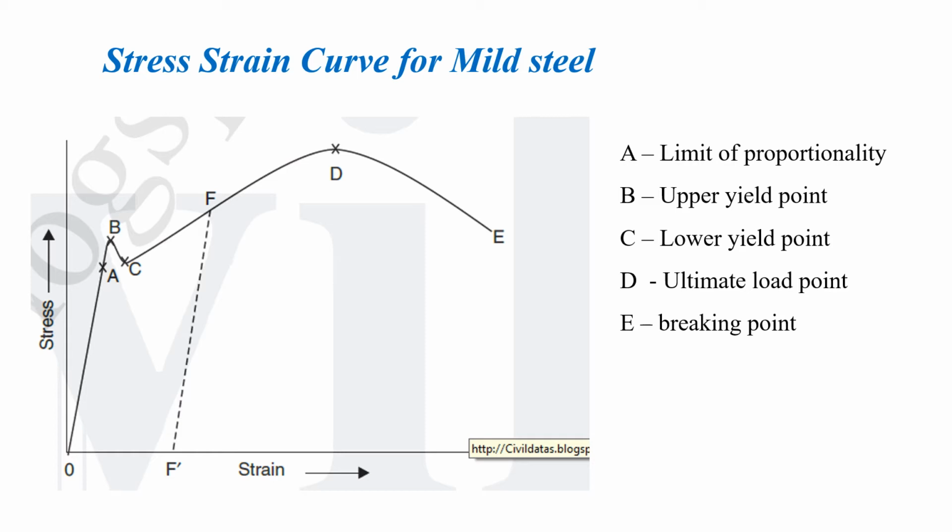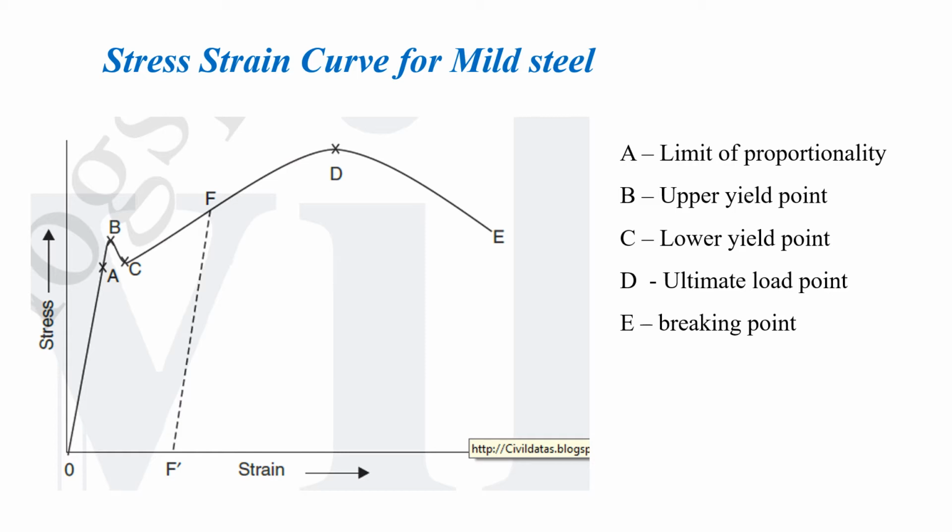At this stage, the dummy needle will stick at that point, and the main needle will start to return back. At this stage, the necking begins. That means the diameter of the specimen goes on decreasing. So the load that it can take further starts reducing as the cross section of that member decreases, and hence the stress here decreases, and ultimately the breaking of the specimen occurs, and it is represented by the point E.